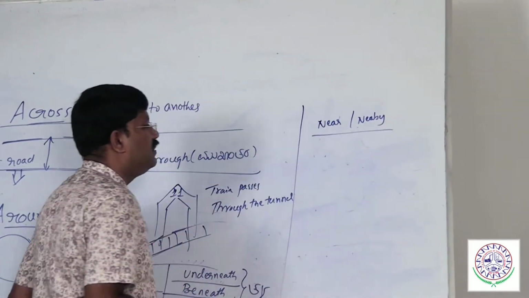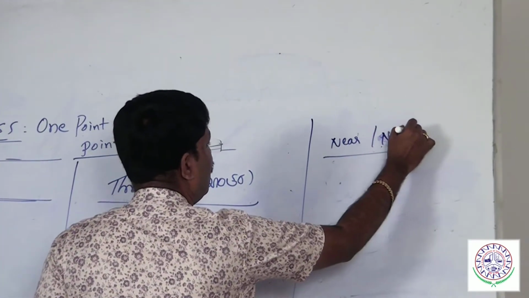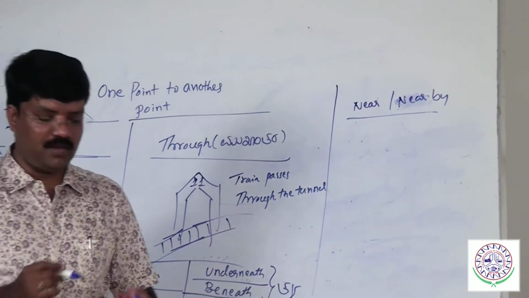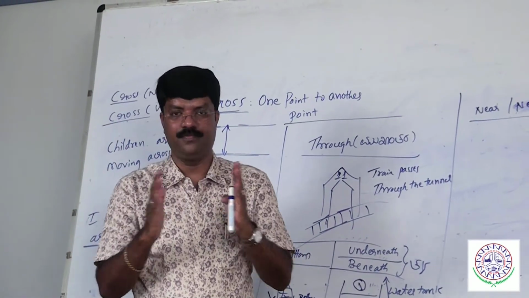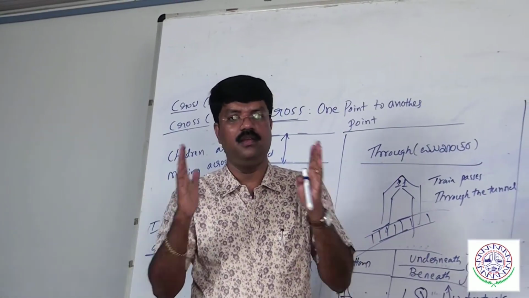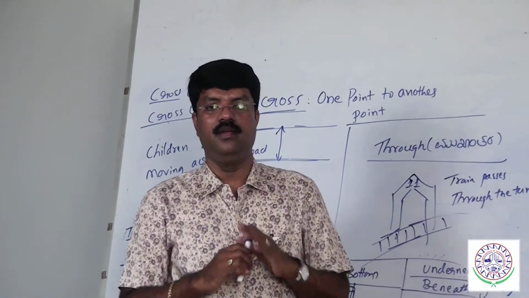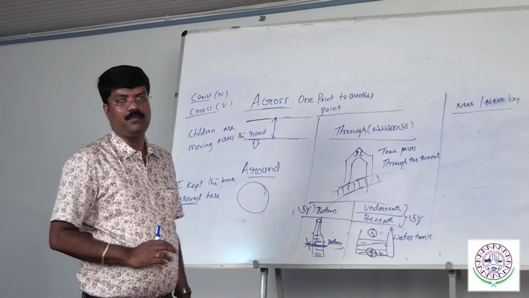Near, nearby, meaning close, not far away. So you can observe my gesture: near, nearby. Repeat, near, nearby. I am standing near the camera.